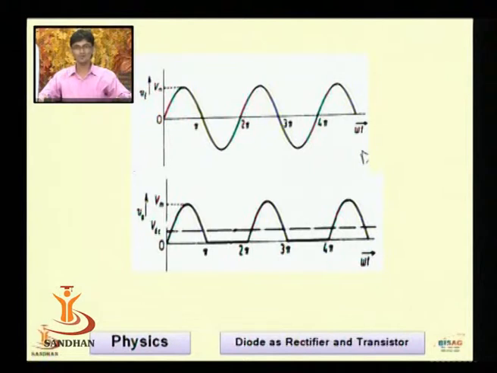Hence from pi to 2 pi, in the lower waveform, we are not getting any output. Then again from 2 pi to 3 pi comes the positive half cycle, and for that positive half cycle we are getting the output from the diode.